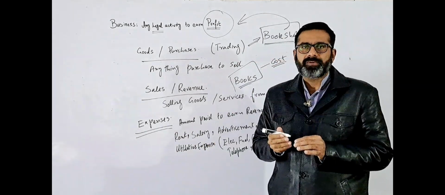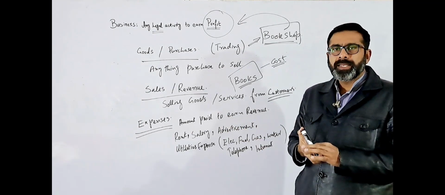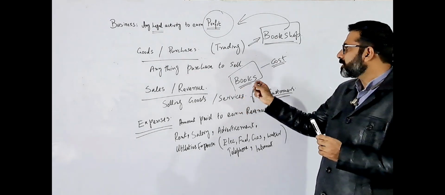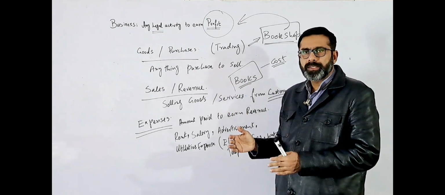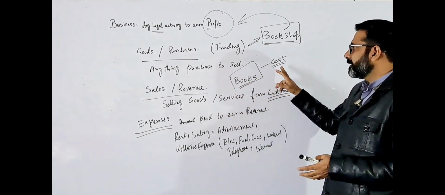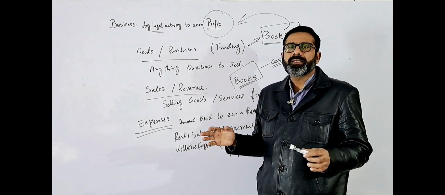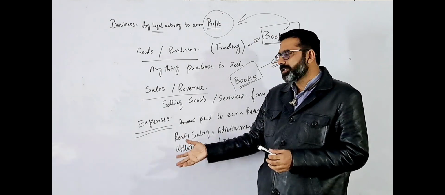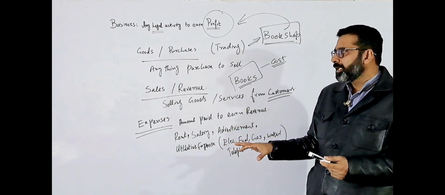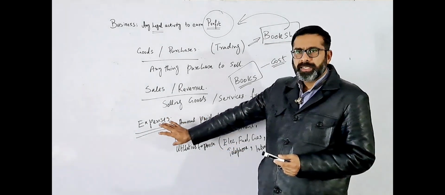So there is a small difference between the cost and the expenses, or what we call the expenditure. The major difference is that the goods they are buying to sell, the amount they pay for that is called the cost. But other than those goods, there are many other expenses they have to pay, like rent, insurance, salary, advertisement, or any other expenses. All of these will be considered as the expenses.